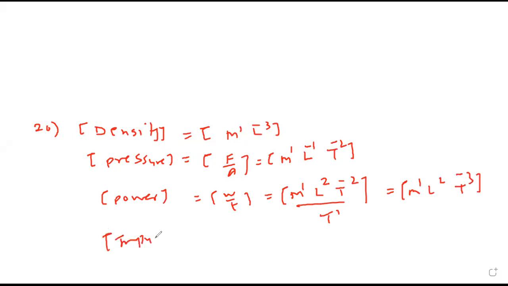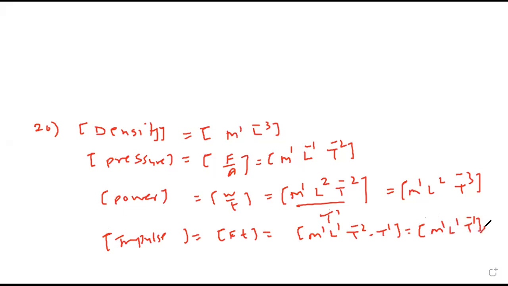Then impulse means force into time. That will be M1, L1, T minus 2 into T1, so M1, L1, T minus 1. We have to arrange in decreasing order, from larger to smaller. Power has L raised to 2, that is greatest. After 2, we have 1, that is impulse.